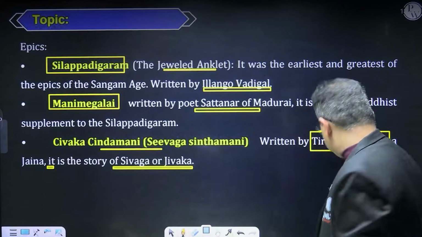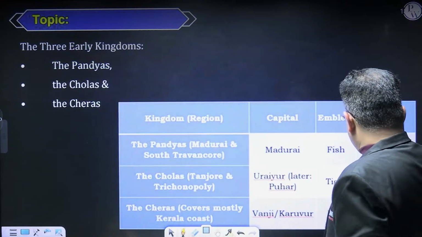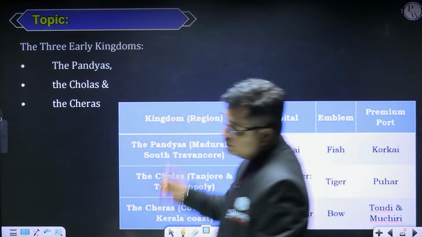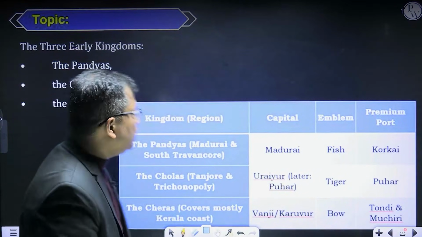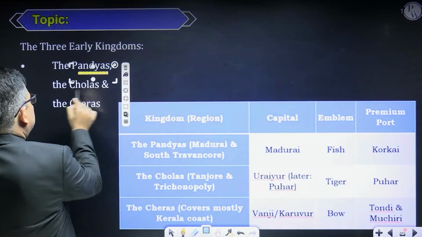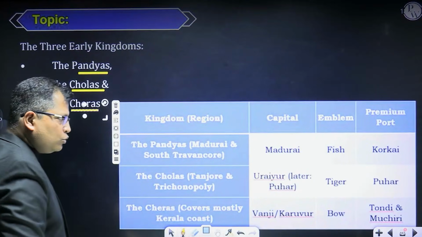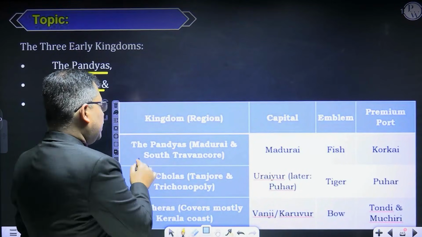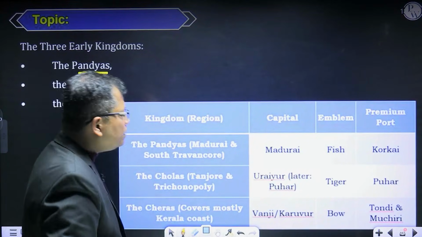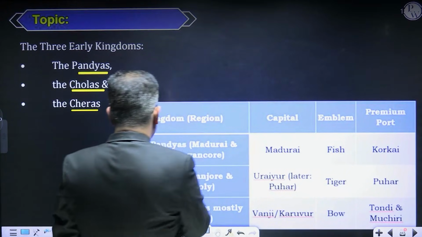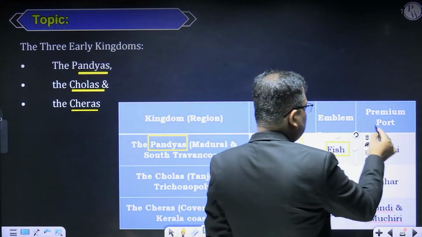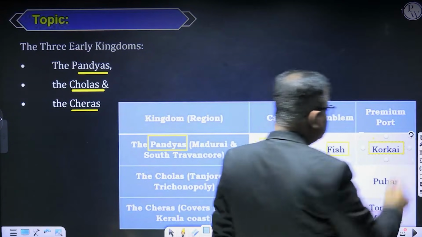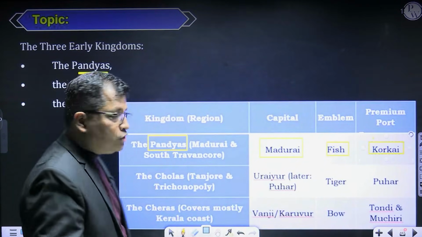I hope this session must be useful for all of you. Now, one more thing. In the Sangam Age, there were three dynasties ruling: the Pandyas, the Cholas, and the Cheras. The capital of the Pandyas was at Madurai, their emblem was the fish, and their premier port was Korkai in Tamil Nadu. Ports are also important.